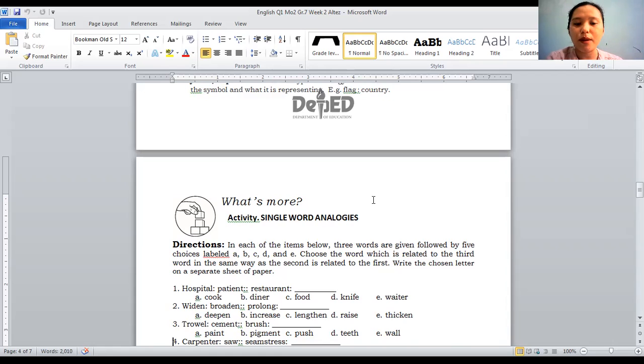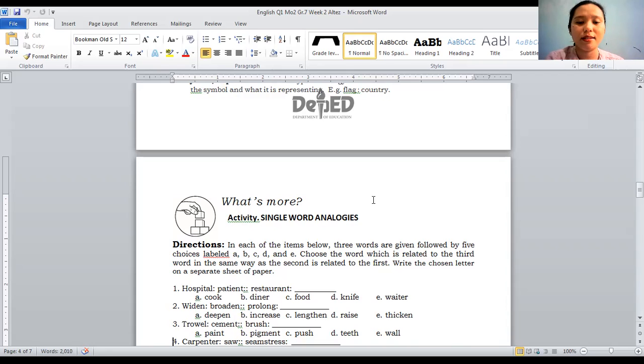2, we have widen is to broaden, as prolong is to blank. A. Deepen, B. Increase, C. Lengthen, D. Raise, E. Thicken.